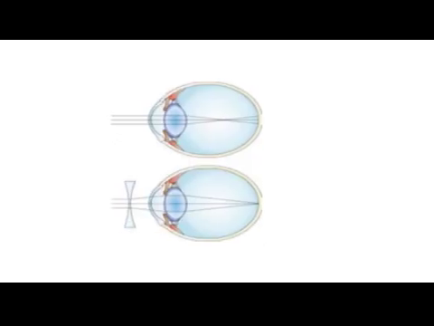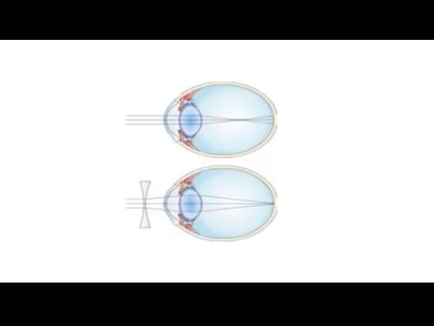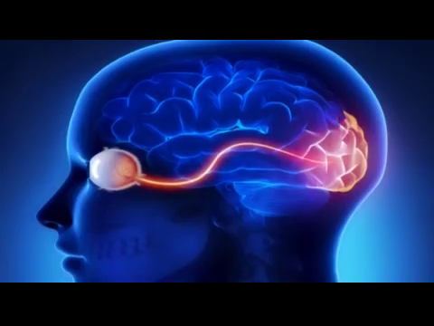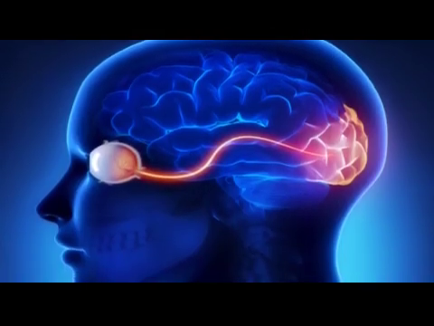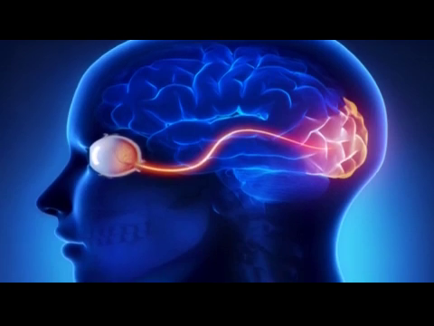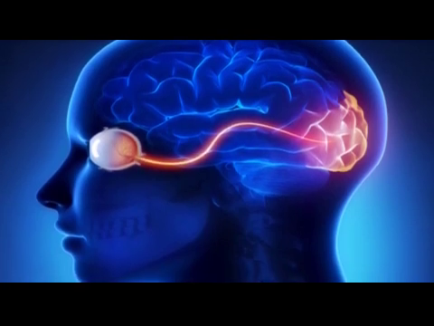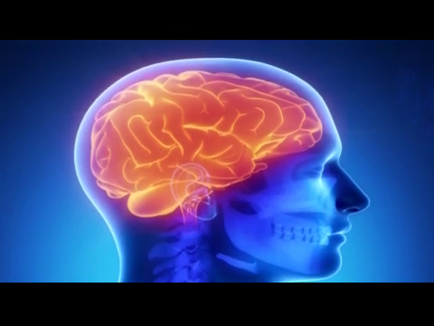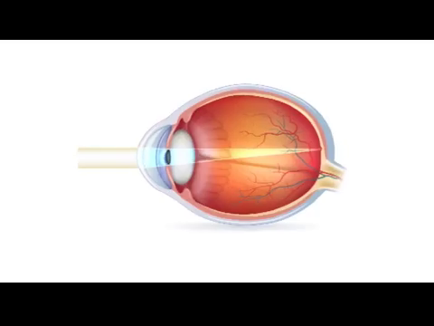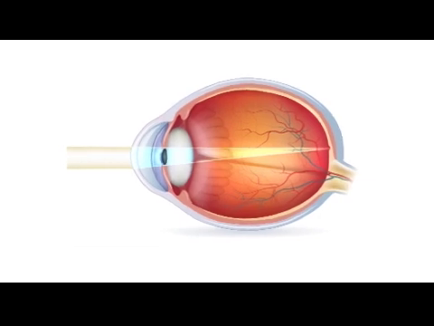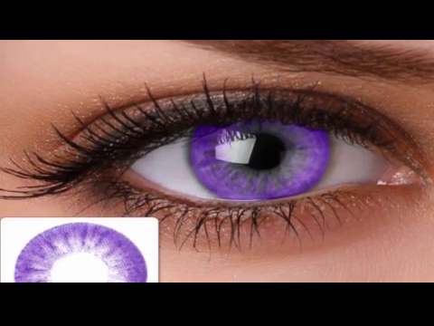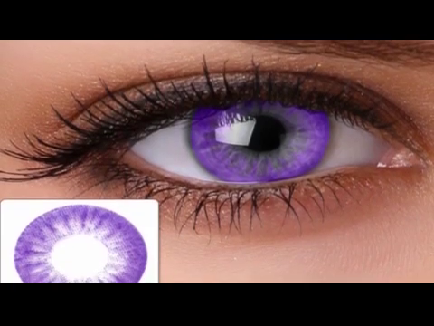Once light reaches the retina, the light initiates a chemical reaction within the retina. The chemical reaction in turn initiates an electrical response which is carried to the brain through the optic nerve. The brain then interprets what the eye sees. In a normal eye, light passes through the transparent lens to the retina. The lens must be clear for the retina to receive a sharp image.